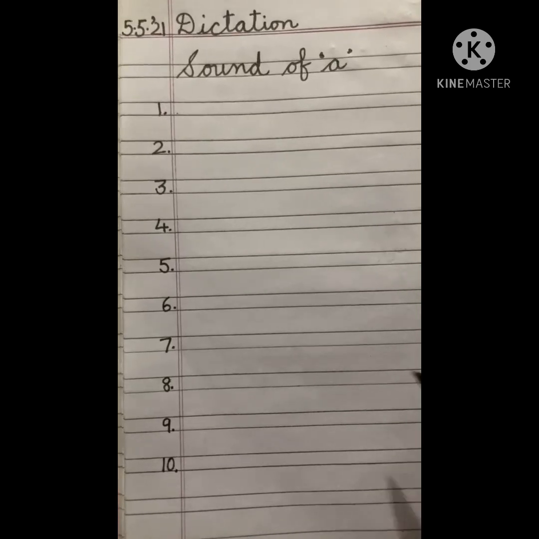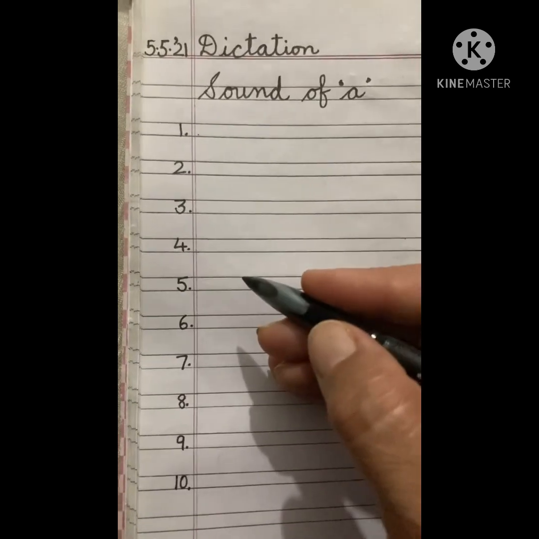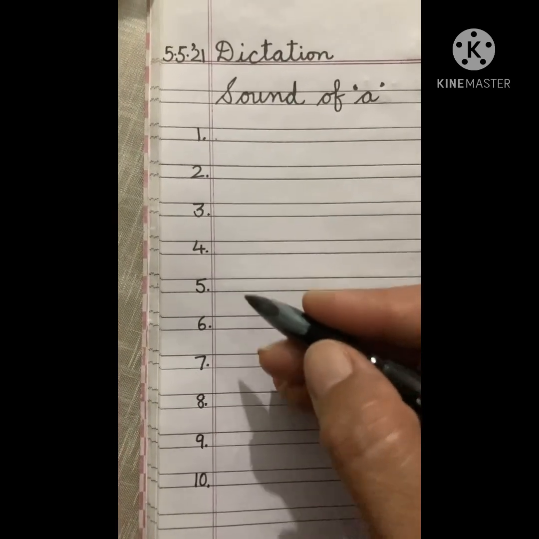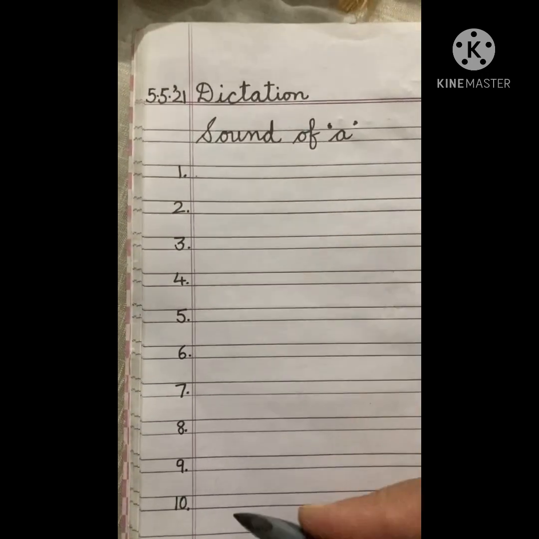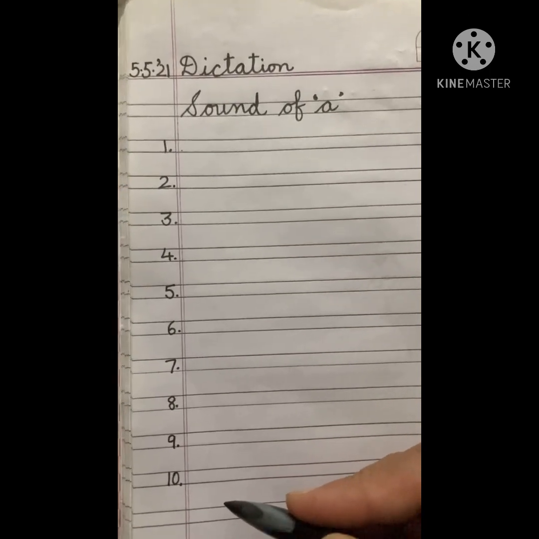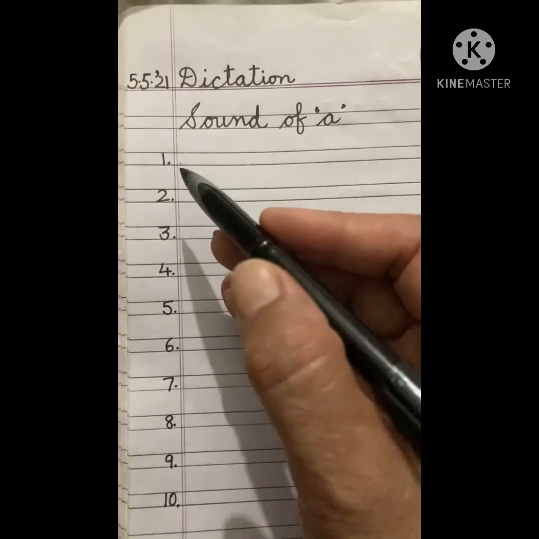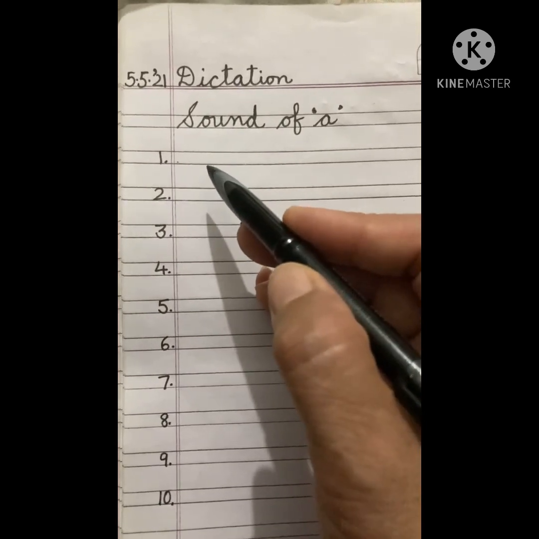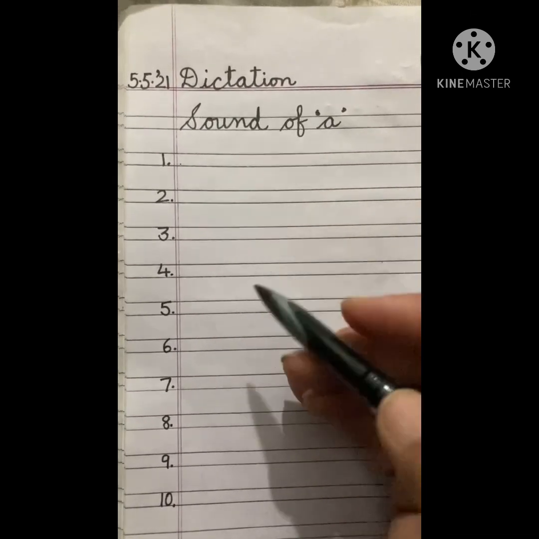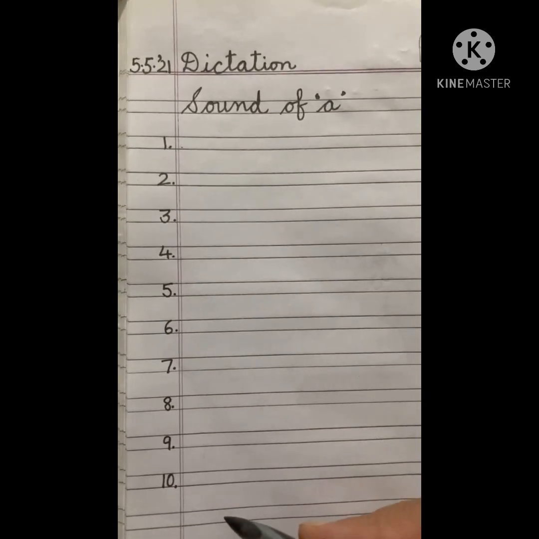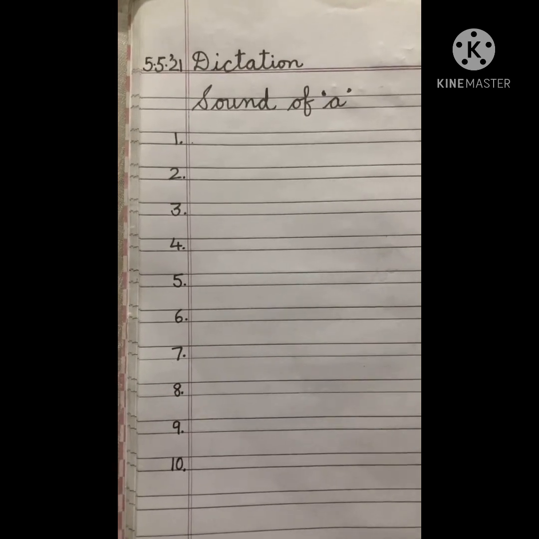If you are left with any words out of these 10 words, you can pause the video and repeat the words again and listen to the sounds to write the words correctly. So, you are supposed to appear in the dictation test very fairly, listen to the sounds correctly, and apply the sounds correctly in CVC words. Remember children, the first will be consonant and vowel A, and at the end will be consonant again. So these are CVC words you are supposed to write in order. Do the test very fairly children. Thank you.